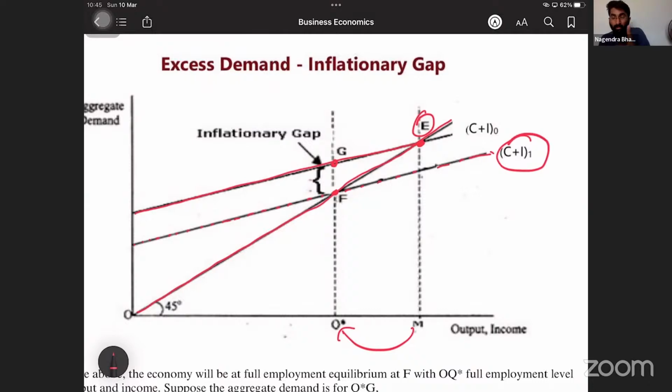If you are the supplier of a product and you come to know that there is more demand for that product, what will you do? You will start increasing the price. Yes or no? So that will lead to inflation. As simple as that. This is actually not a complete straight line. It is dotted line. This one is dotted line. Anticipated demand it is. Demand should reduce by so much. So to reduce the demand, you have to increase the price. It will lead to